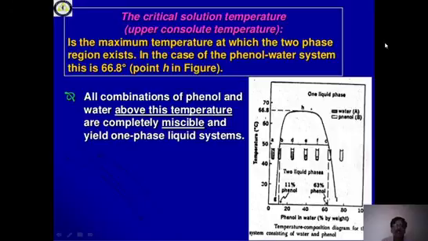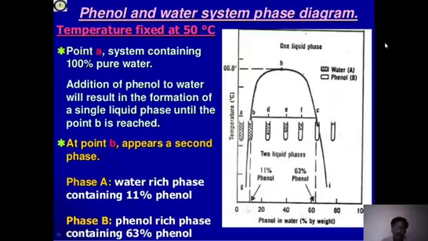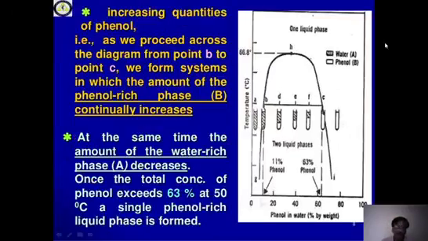It is the maximum temperature at which the two-phase region exists. In the case of the phenol-water system, it is 66.8 degrees centigrade. All combinations of phenol and water above this temperature are completely miscible. You find only one phase, and below this you find two different phases from 11% up to 63%; before 11% and after 63% again it is a single phase, and between these two we find different phases.